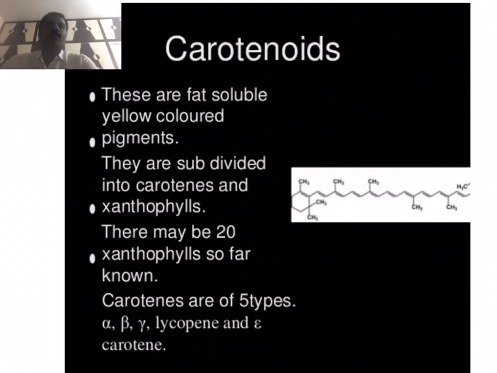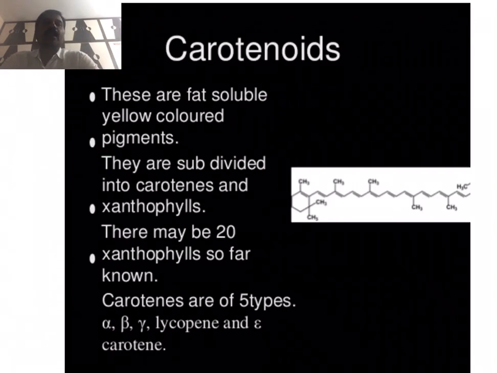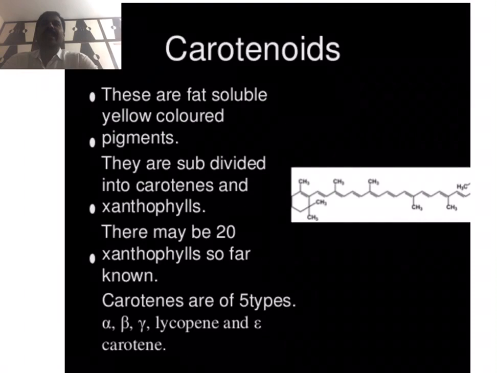Like chlorophylls, carotenoids are also fat soluble yellow colored pigments. Carotenoids are of two types: one is the carotenes and another one is the xanthophylls. Carotenes and xanthophylls together are known as carotenoids. They are accessory pigments. They absorb blue and green light and act as a screen to light. They also transfer light energy to chlorophyll.